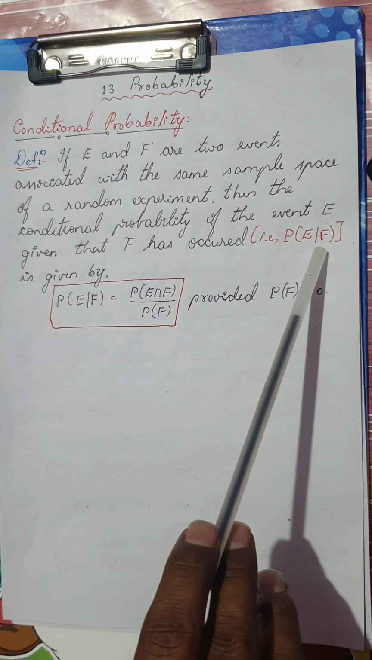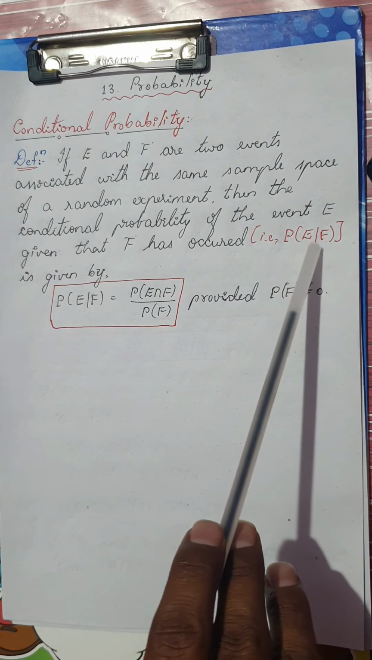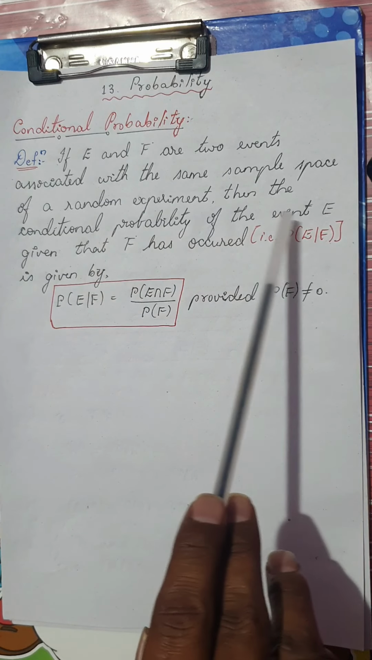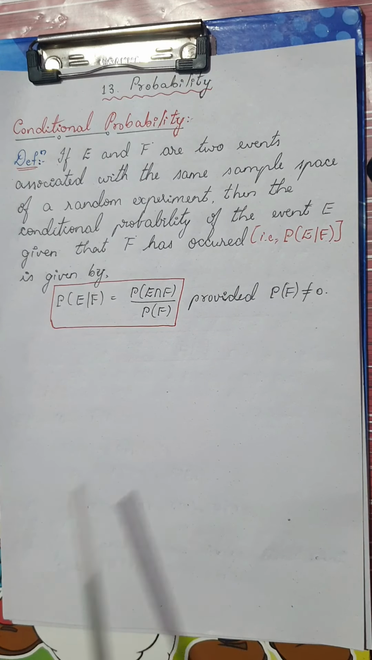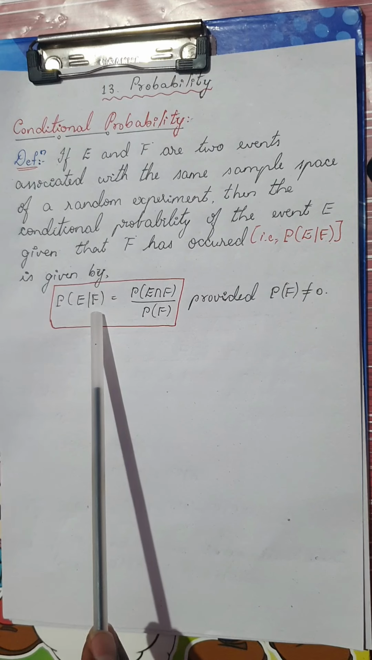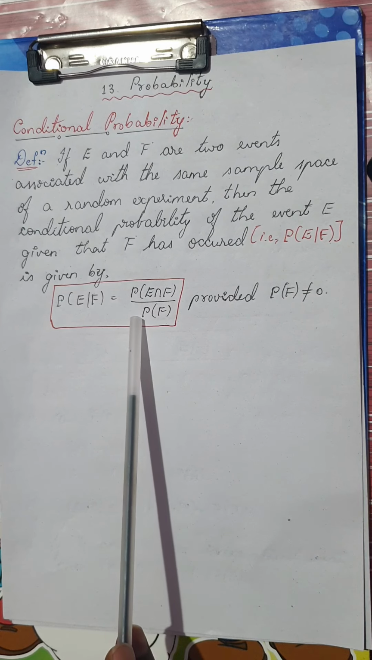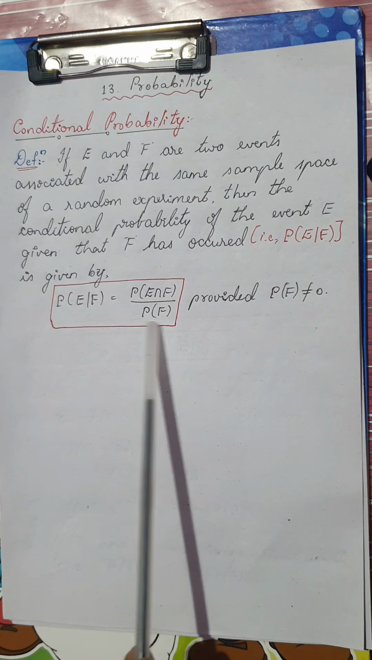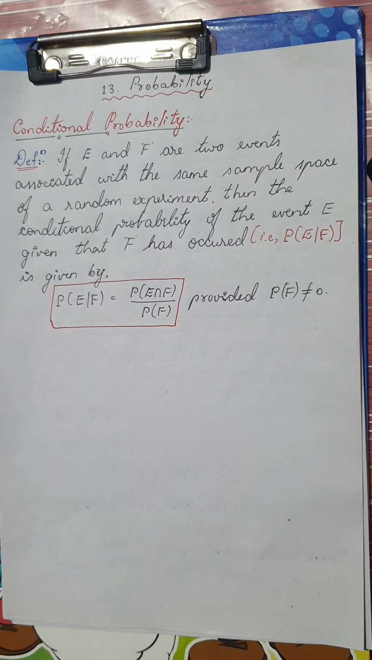You don't call it E bar F; rather, though you write it as E bar F, you call it probability of E conditional F, or E given F. What do you mean by E given F? The probability of event E given that F has occurred. The formula for probability of E given F is probability of E intersection F divided by probability of F, provided probability of F cannot be 0, because if probability of F is 0, then this would not be defined. Is it clear?